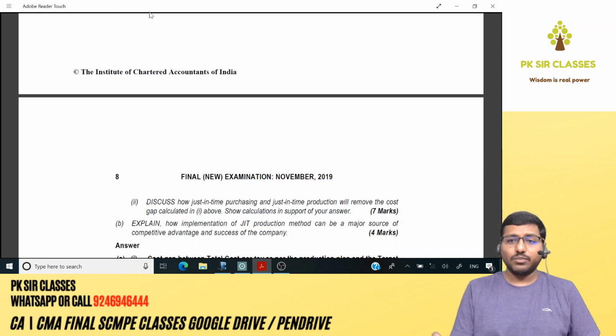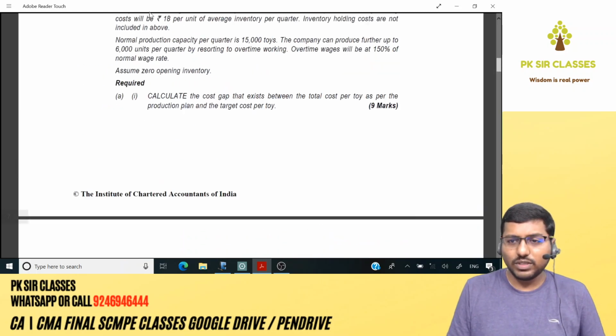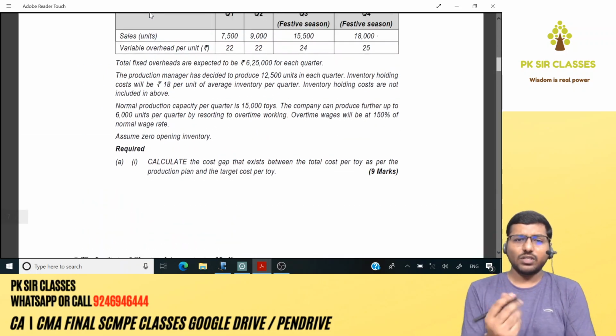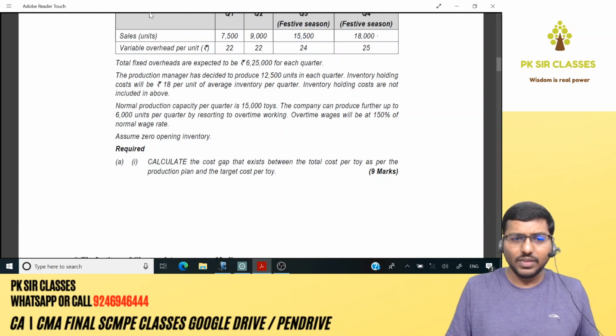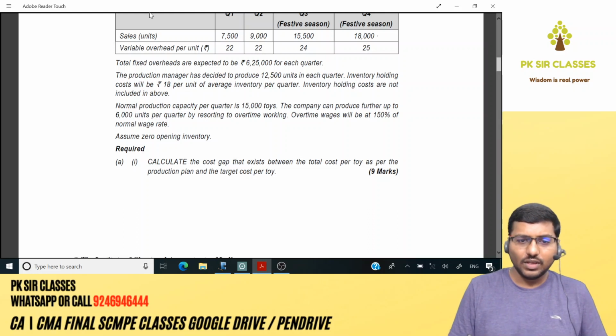Right, guys. Done with your reading? Chalo. Okay, now what is the first thing that we have to do? We need to calculate the cost gap that exists between total cost per toy as per the production plan as well as the target cost per toy. So let's start with it.